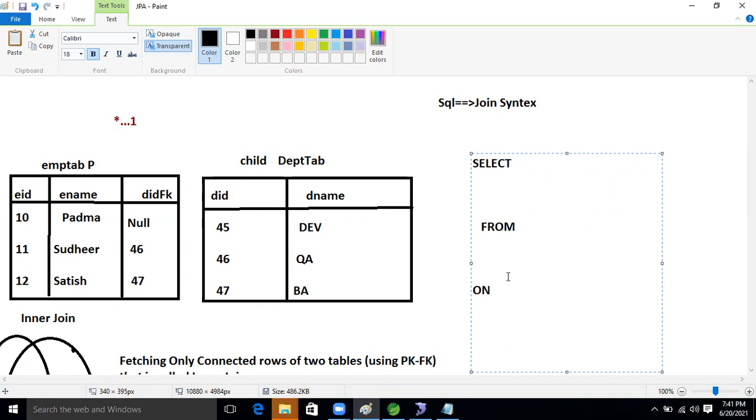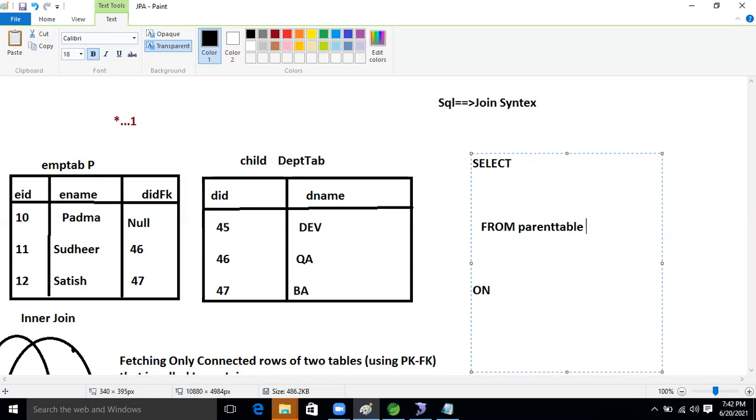So join concept means here, in the from, first we will write the parent table name, plus we will specify an alias name.